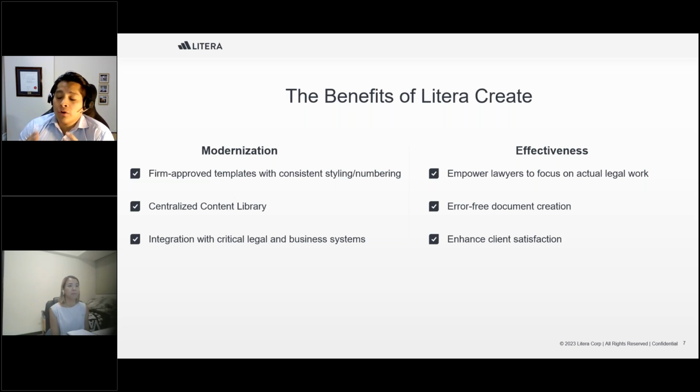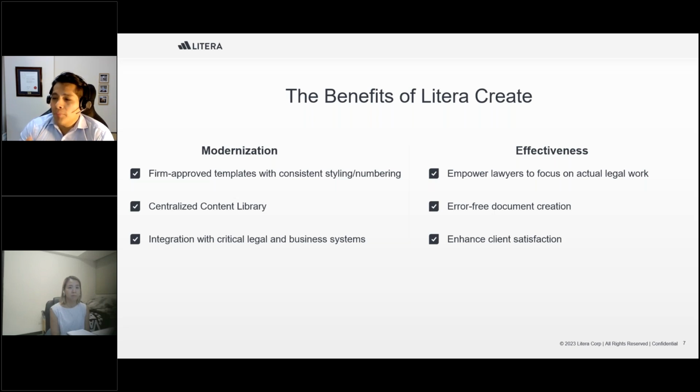There is an anonymize sensitive information feature in Create that allows users to safely reuse not only content, but also documents. We'll also be taking a look at that today. And we also have integrations with key document management systems like iManage and NetDocuments that allow quick and easy document storage.